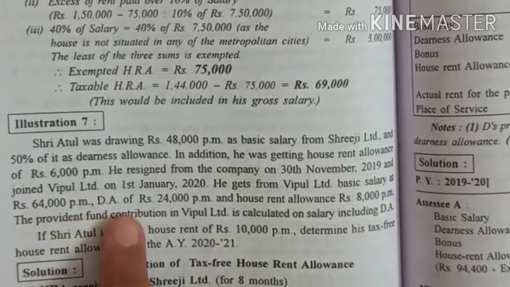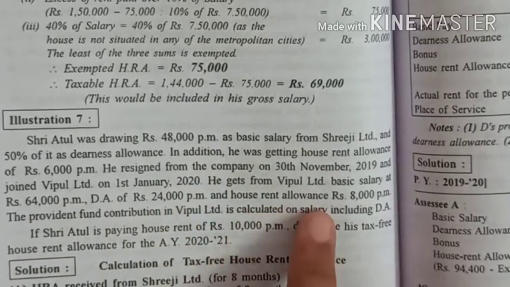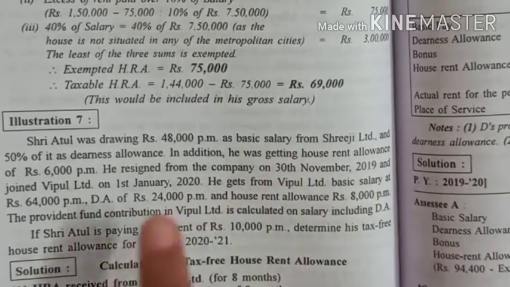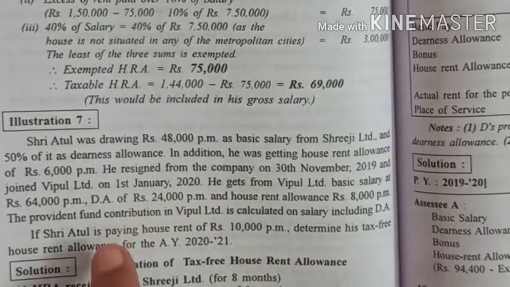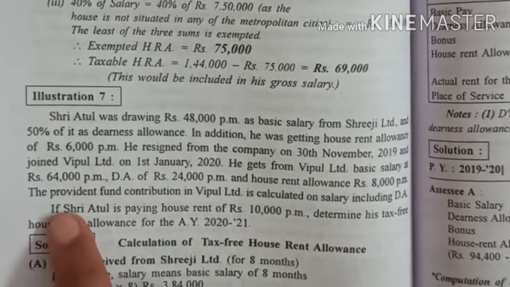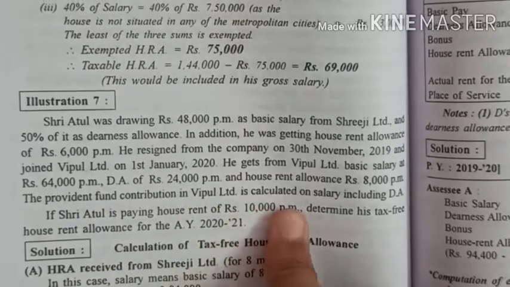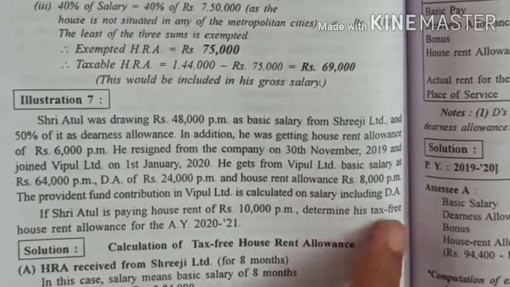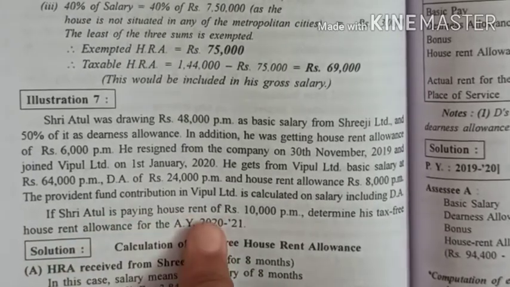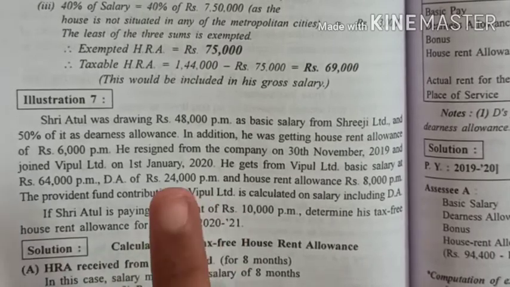The Provident Fund contribution in Vipul Limited is calculated on salary including DA. That means in Vipul Limited his DA is for provident fund, meaning retirement benefit. If Shri Atul is paying house rent of 10,000 per month, determine his tax-free house rent allowances for the assessment year 2020-21.